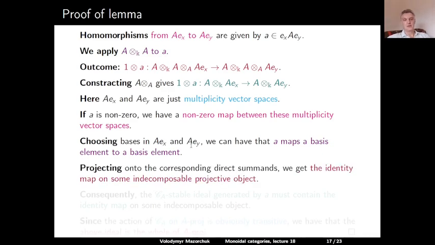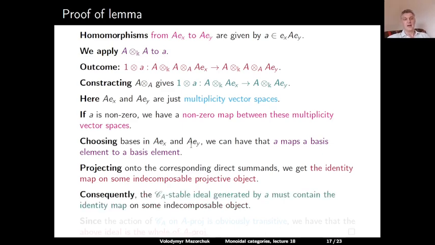And then projecting onto the corresponding direct summands, we would get the identity map on some indecomposable projective object. And consequently, the CA stable ideal generated by our non-zero map A must contain the identity map on some indecomposable object. And since the action of CA on A proj is obviously transitive, we automatically get that this ideal is the whole of A proj.